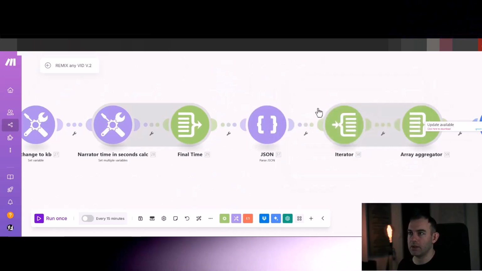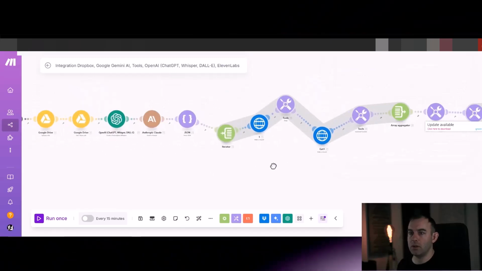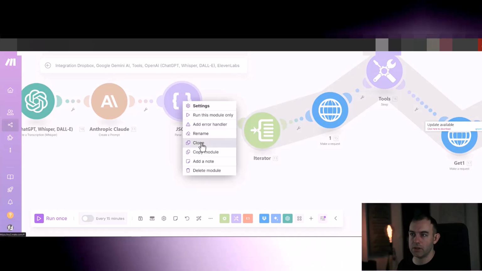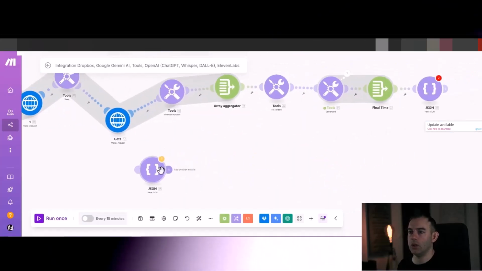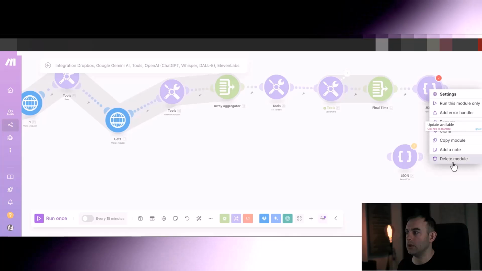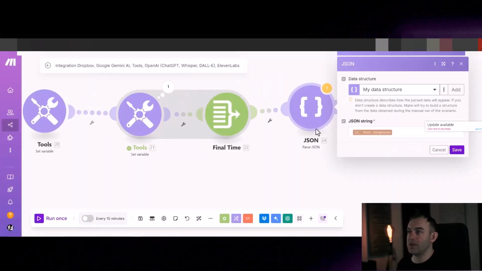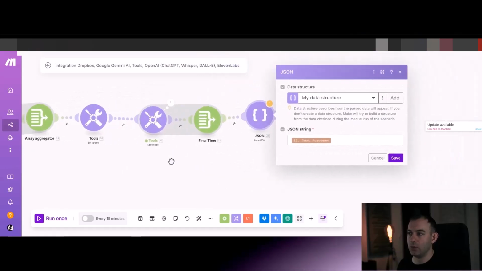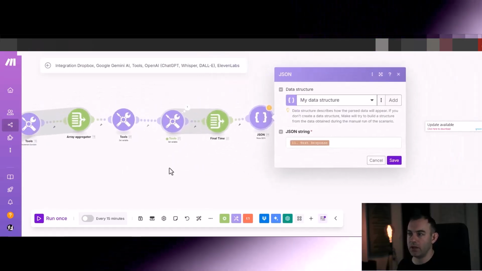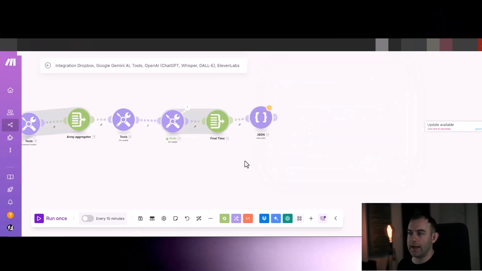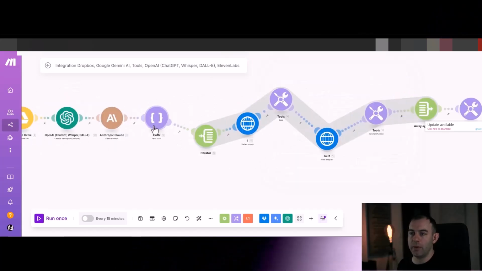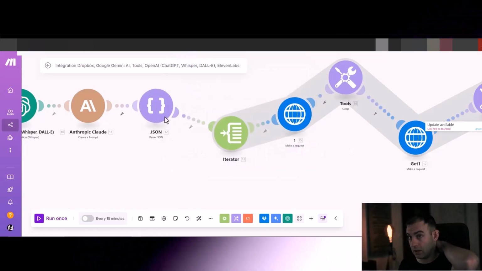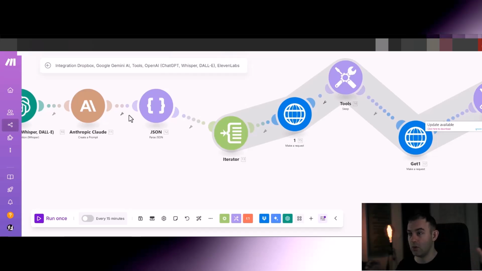So we are now also going to parse JSON, and sorry, this one is about parsing. Yeah, that's correct. You know what? We're just going to copy this one. So clone it, right click on this, and we will put it in here. So delete that, put it in here. So what we're doing is we're taking that JSON from Claude again, and we're going to retrieve the information again from it. And the reason for that is, this one gives us the prompts for the images, but it also gives us the times for the images where they should be placed.